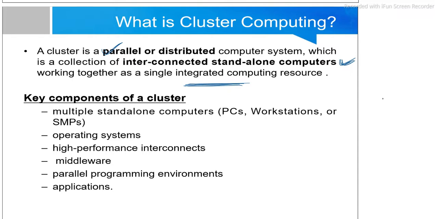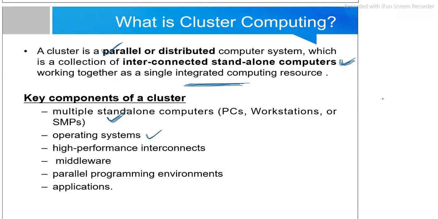So this is cluster computing, and these are the key components of a particular cluster. Multiple standalone computers, which may be PCs or workstations, will combinedly form a cluster. Then, since we are taking multiple computer systems, each must have an operating system.